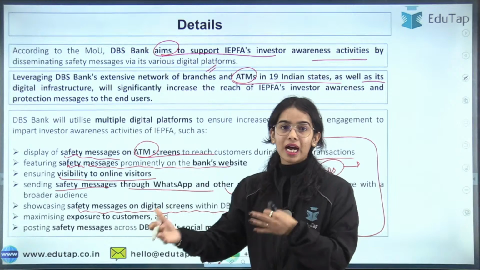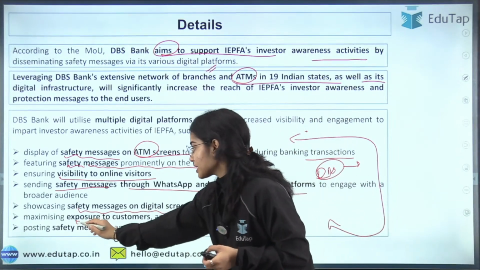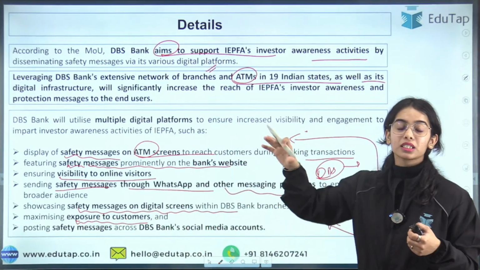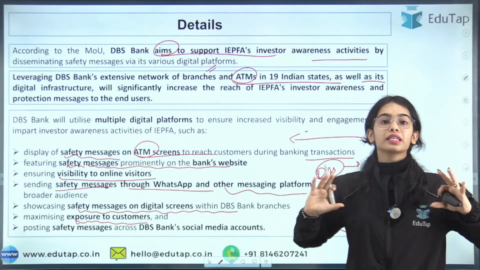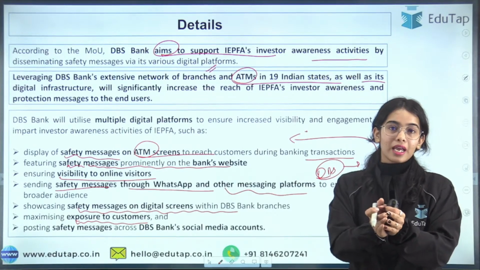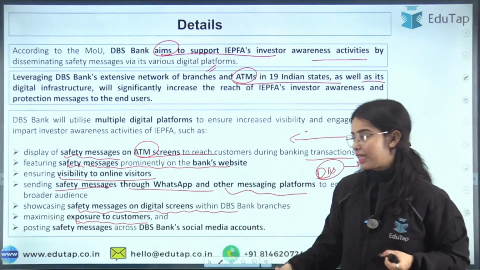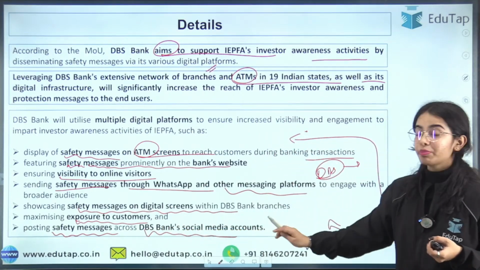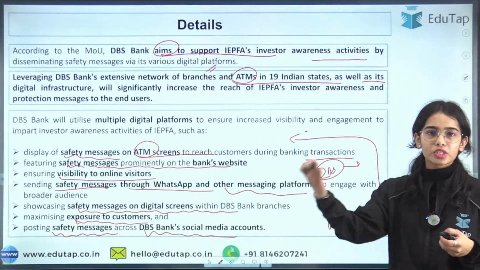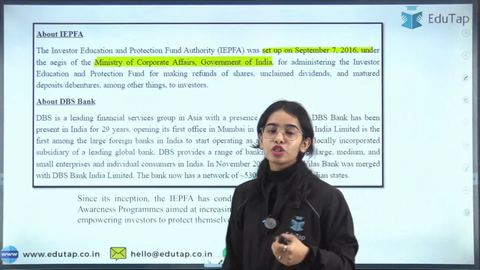Okay, that is regarding the investor safety. Maximizing the exposure to customers regarding the information about the investment, the safety of the investors and the safety measures that they have to take. Posting safety messages across the DBS Bank social media accounts also, as mostly the banks have social media accounts. So this is the idea.